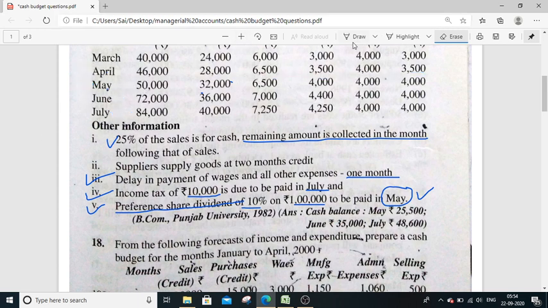In the month of May, sir, it is very clear, May month sales 25% will be received, and April month sales 75% will be received. Try to understand. Last month 75% amount is pending, that will be received next month, that is May month, and also May month 25%. So both amounts we are going to receive in the month of May. So how to show that?